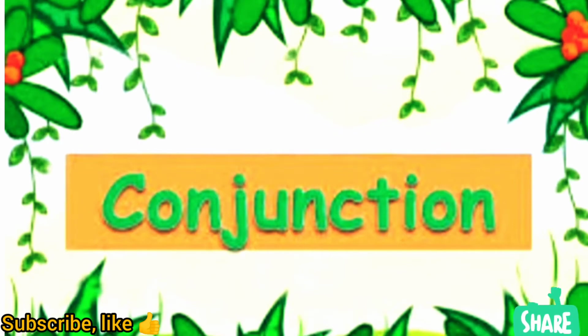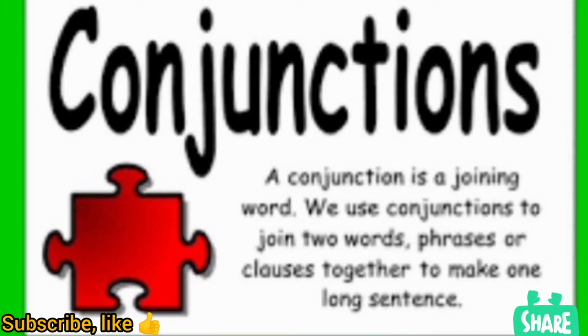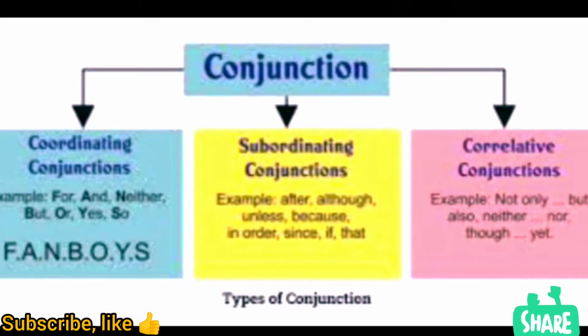So children, today's topic is conjunction. What is a conjunction? Conjunction is a joining word. We use conjunctions to join two words, phrases or clauses together to make one long sentence. Now there are different types of conjunctions also, like coordinating conjunctions, subordinating conjunctions and correlative conjunctions.